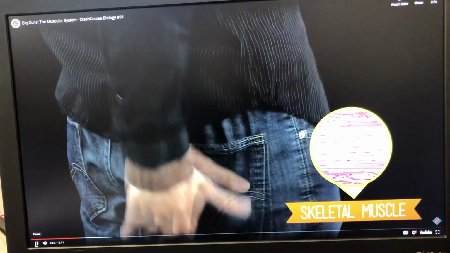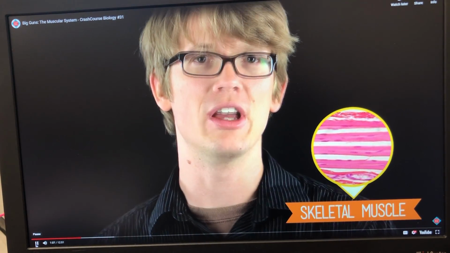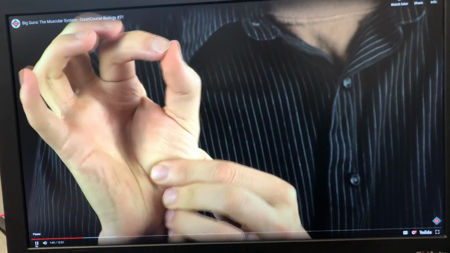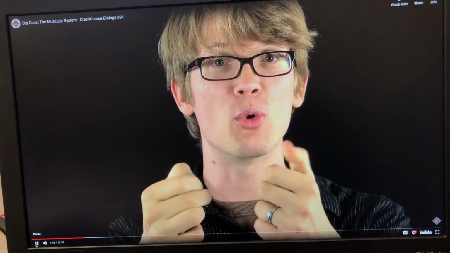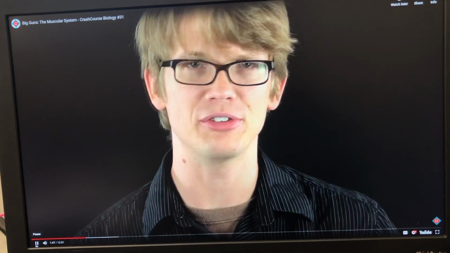Your gluteus maximus, your masseter, which is important for chewing your Hot Pockets, the abductor pollicis brevis, right at the base of your thumb, aka your video game muscles. That's important for the Assassin's Creed. Just some of the 640 skeletal muscles you have. Those muscles, like all of your muscles, are only good at two things: contracting to become shorter and relaxing back out to their resting length. That's all muscles do. They contract and they relax. It's pretty amazing that you can make a ballerina out of that.